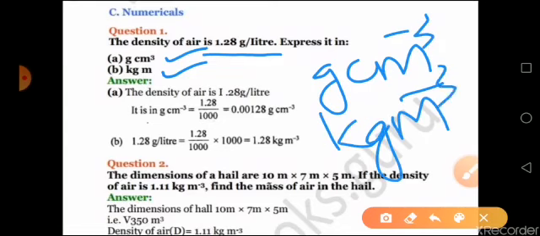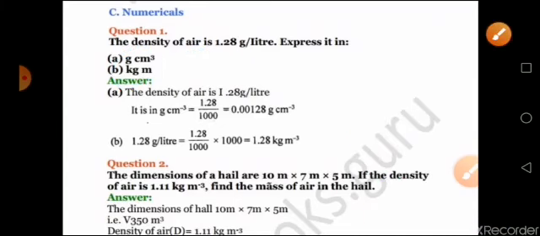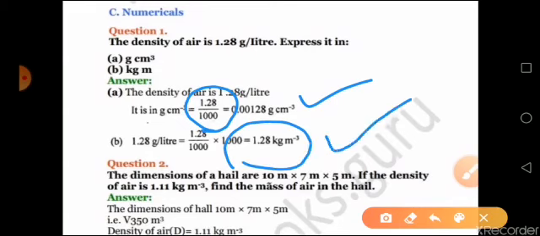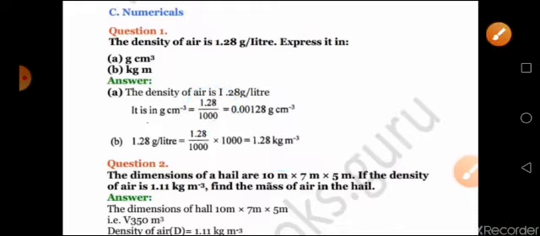Please make a note of it. Here in your question you have a mistake in the unit given, just correct it. Now the first question: to convert it to gram centimeter raised to minus 3, you just have to divide it by 1000, and you will directly get the answer. And to convert it to kilogram meter raised to minus 3, multiply it by 1000. That is all about your first question.